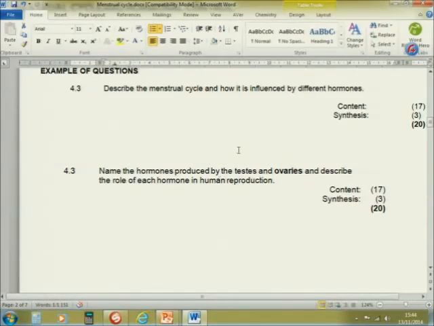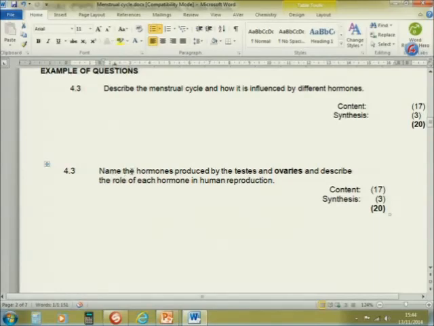The hormone secreted by the ovary is the most important one, because we are talking about the ovarian cycle. The one that is secreted by the testes is part of human reproduction, but it's not part of what we are discussing today, but we can just say something about it.